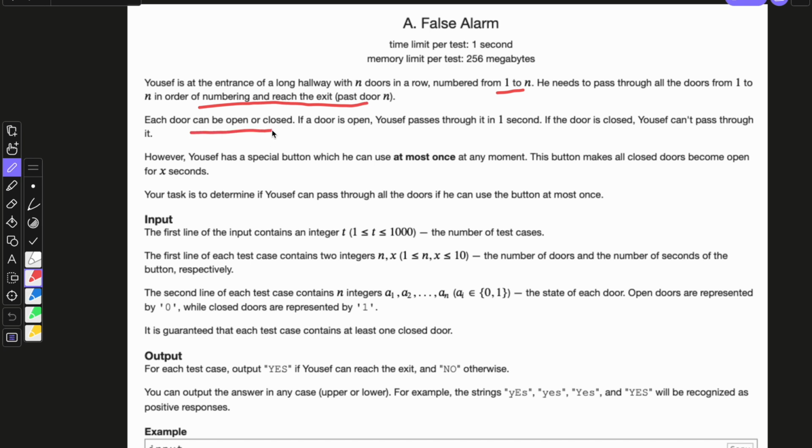Each door can be opened or closed. If a door is open, Yusuf passes through it in 1 second. If the door is closed, Yusuf can't pass through it. However, Yusuf has a special button which he can use at most once at any moment. This button makes all closed doors become open for X seconds.